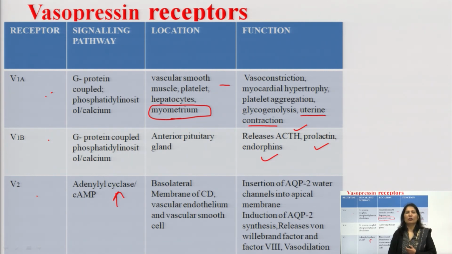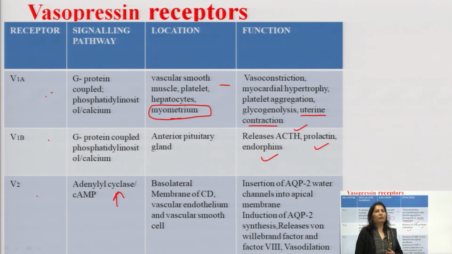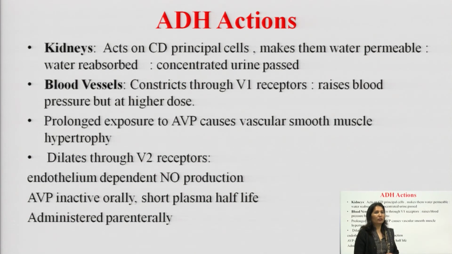Now, which are the most important? V2 receptors. V2 receptors are present on the basolateral membrane of the collecting duct, vascular endothelium and vascular smooth muscle. What is their function? Aquaporin water channels. We will see this ahead in the mechanism. So, they insert or recruit aquaporin water channels, which are responsible for water reabsorption. Apart from this, they also release von Willebrand factor and factor 8 and cause vasodilation.